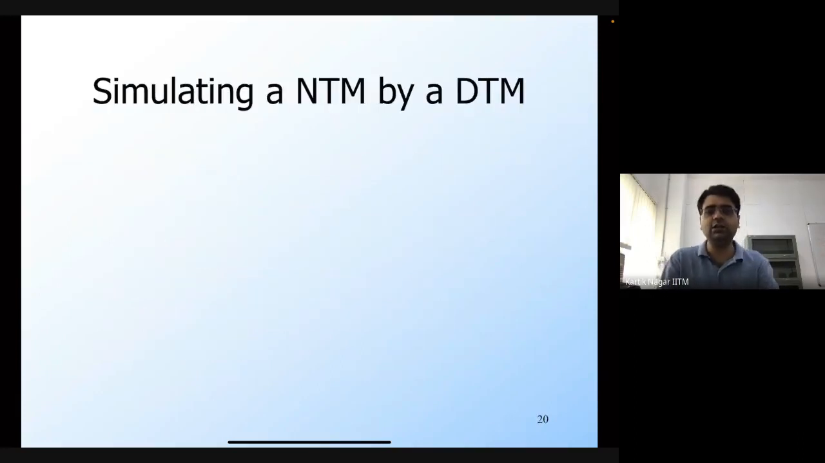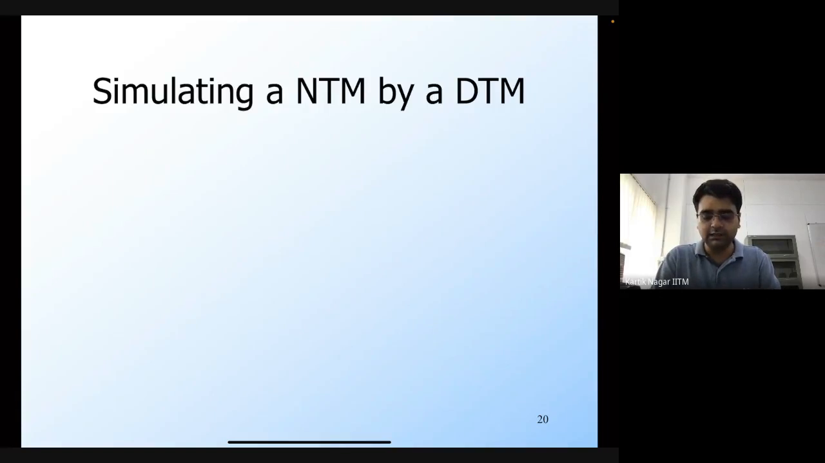And we can simulate a non-deterministic Turing machine by a deterministic Turing machine. In a deterministic Turing machine, you only have one choice. So how would you actually simulate a non-deterministic Turing machine with a deterministic Turing machine? The idea is that you basically store the configurations. Remember that each choice that a non-deterministic Turing machine has at a step leads to a new configuration. A configuration is nothing but the state of the Turing machine along with the components of the tape.